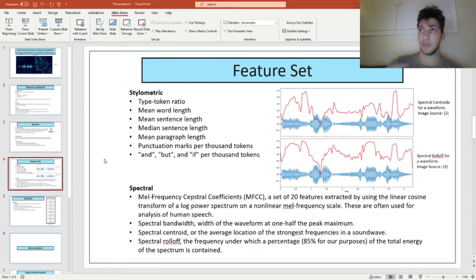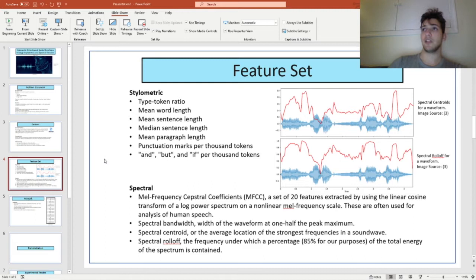So I used a number of features in order to determine aspects of the waveform of the corpus and try and determine if this is a deepfake. The first class that I use is stylometric. So I'm looking at how this speaker normally speaks as opposed to how they're speaking now, if what the possible deepfake is saying is actually in line with what the person would say. So the metrics I use for this are things like type token ratio. I use mean word length, mean sentence length, median sentence length, mean paragraph length, and how many punctuation marks and ifs and buts are in every 1,000 tokens.